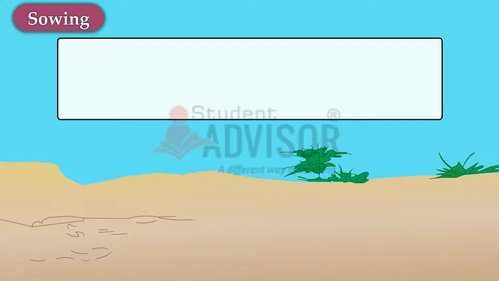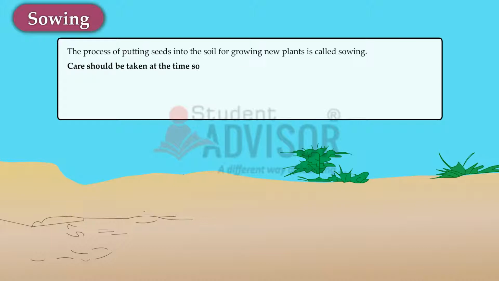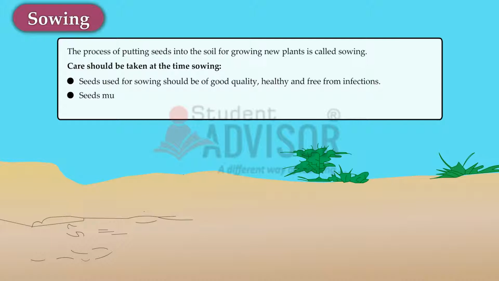Sowing. The process of putting seeds into the soil for growing new plants is called sowing. Care should be taken at the time of sowing. Seeds used for sowing should be of good quality, healthy and free from infections. Seeds must be sowed at the correct depth and right distance to avoid competition for sunlight, water and nutrients.